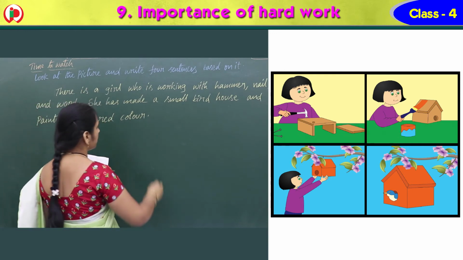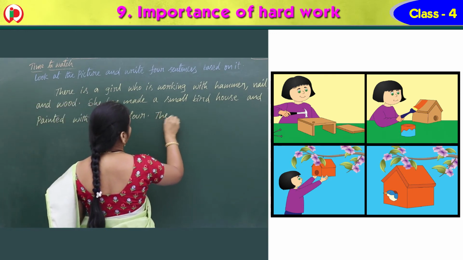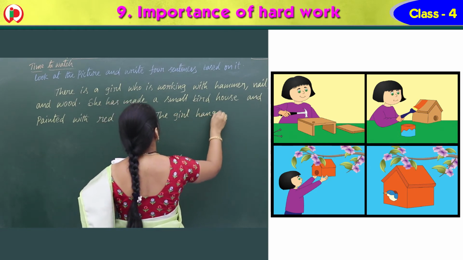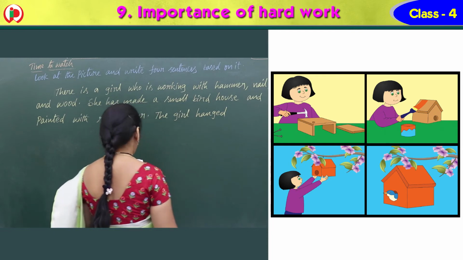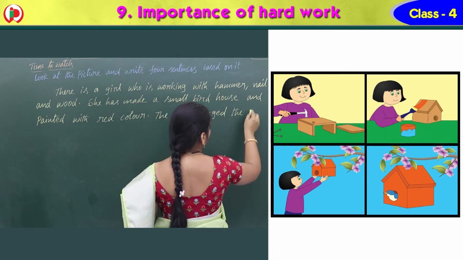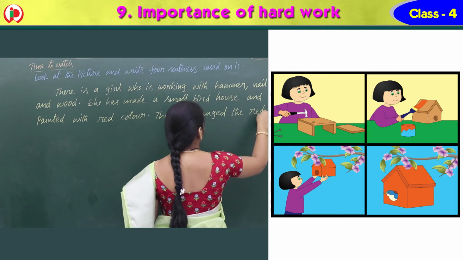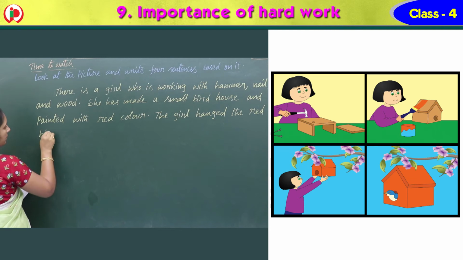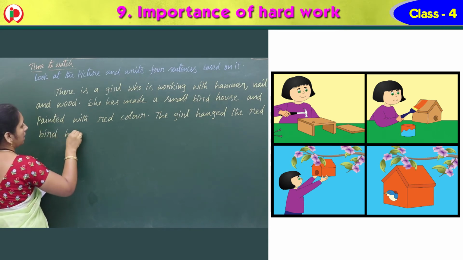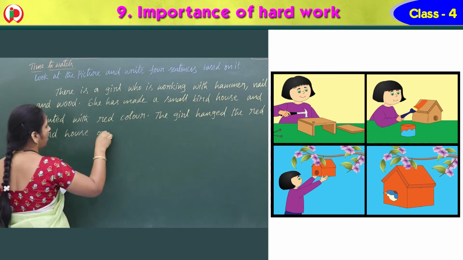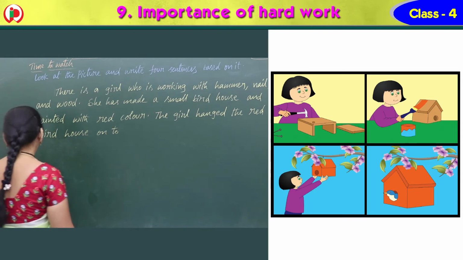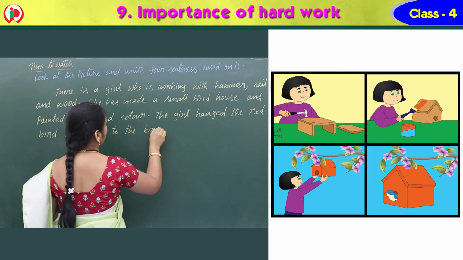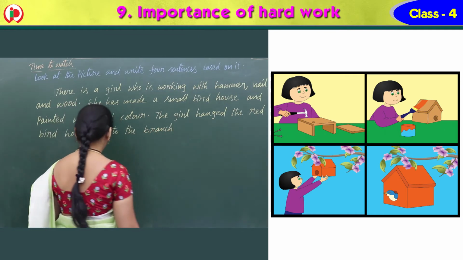And what did she do inside third one? The girl hanged the red bird house onto the branch of a tree.